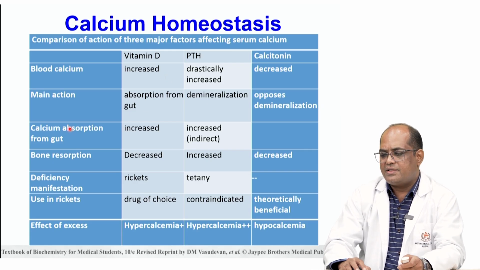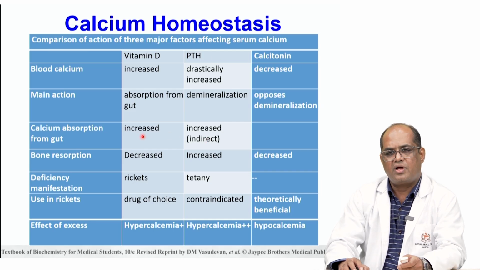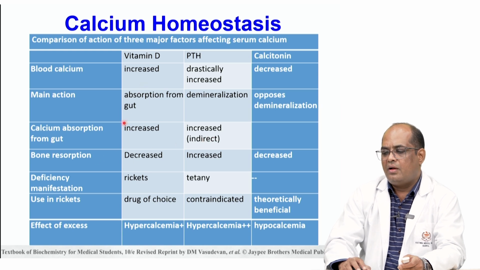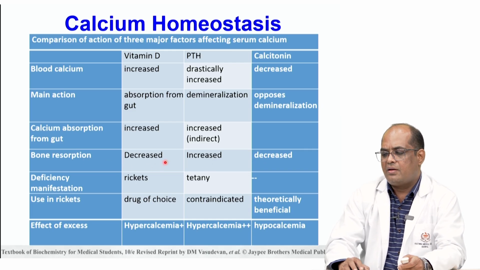Vitamin D increases the absorption of the calcium in the intestine directly, whereas PTH does so indirectly by increasing the calcitriol production and production of the calbindin. Vitamin D decreases the bone resorption, whereas PTH increases the bone resorption.